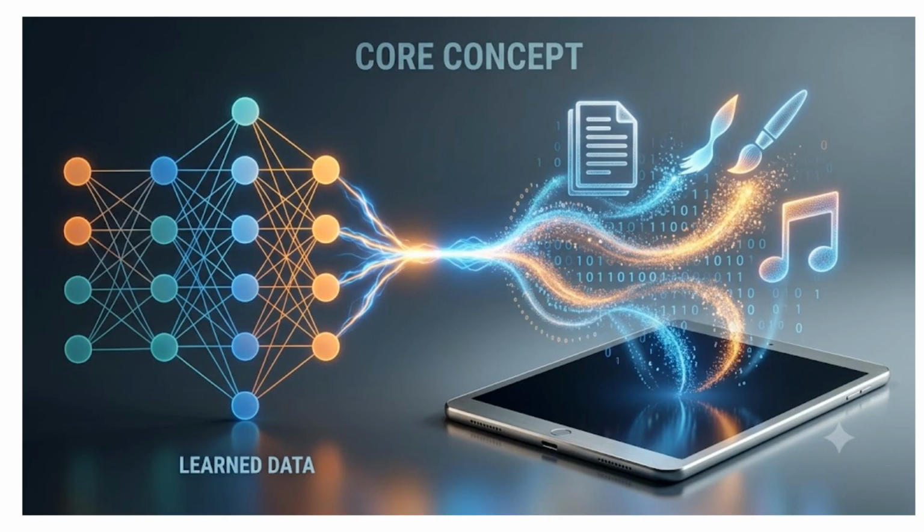Whether you're asking ChatGPT to write an article, Gemini to explain a concept, or an AI image generator to create artwork, they're all using the same fundamental principle. The AI learns from data first, and then generates new, original content when you ask it to. That's what makes generative AI so powerful and revolutionary.